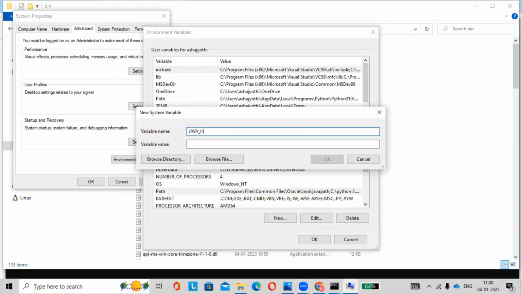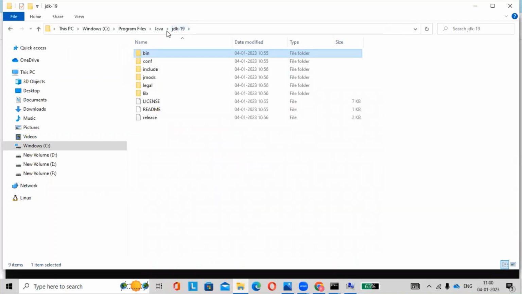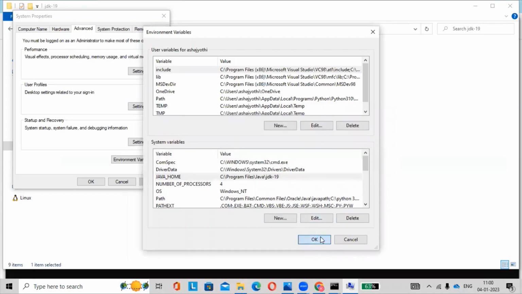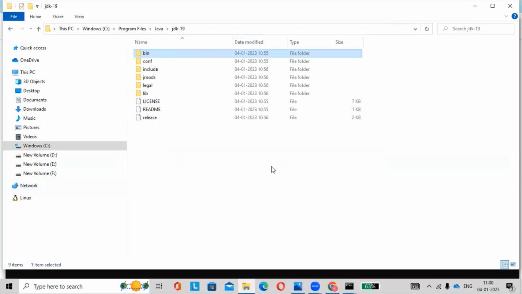Then select New, here JAVA_HOME. This is the variable name, and copy the path here. Let us select this, copy address, then paste here, Control V, then OK, and click on OK, then OK. Here we have successfully set the paths of environment variable.